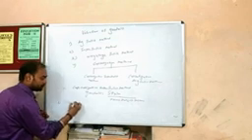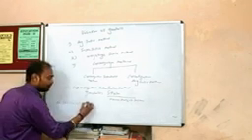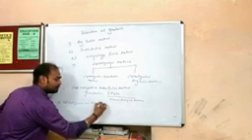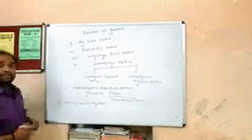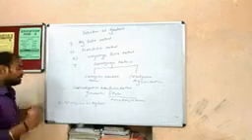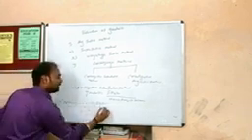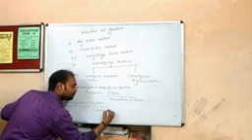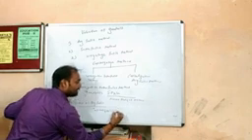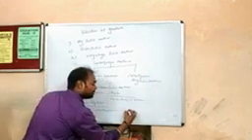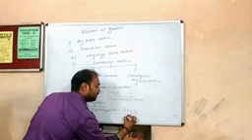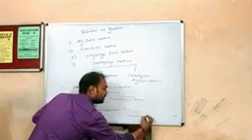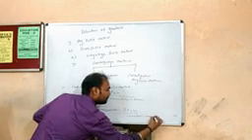Now the second part, the capitalization of average profit method. Under this category we first have to calculate the capitalized value. Capitalized value means average profit into 100 divided by normal rate of return.